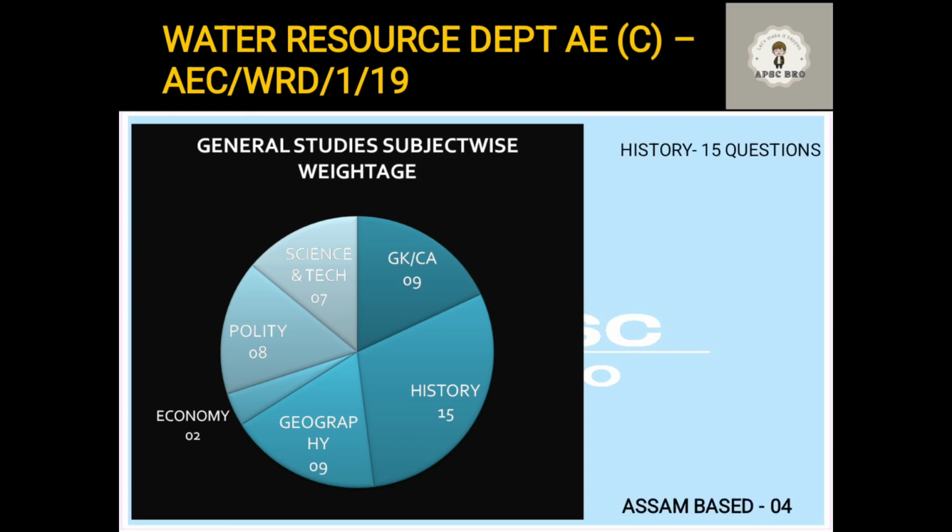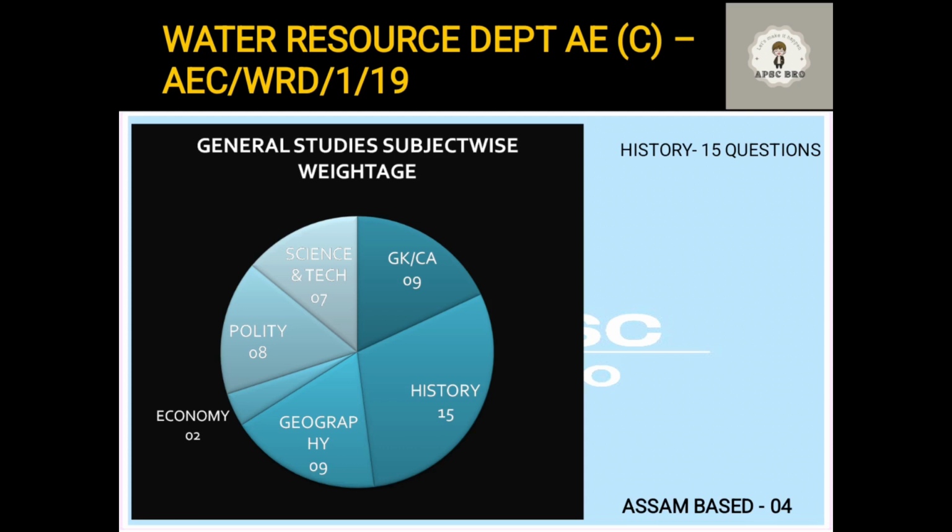Okay, now if you go further, it's a very important thing that 15 questions have been asked from history alone, and this shows how important this subject is. That is why in our channel, while we have just started, the first videos that we have included for general studies preparation are on history, specifically Assam history, because we understand how important this subject is. 15 questions, that means 30% of the total questions, were from history. There has been no other subject which has this much weightage in the question paper.